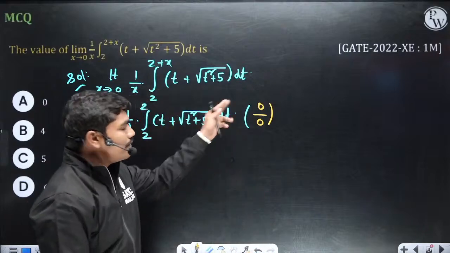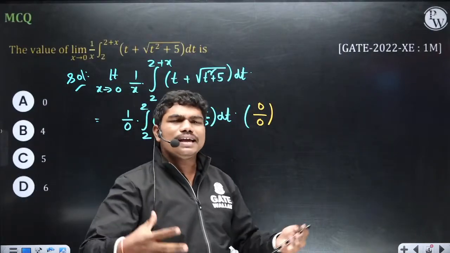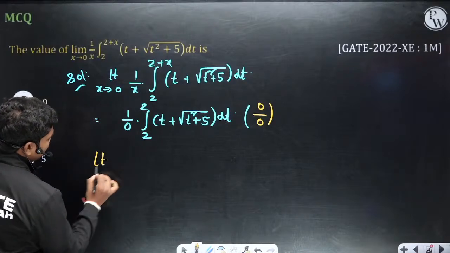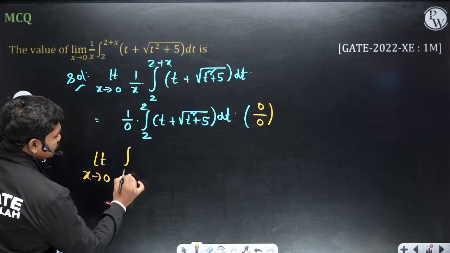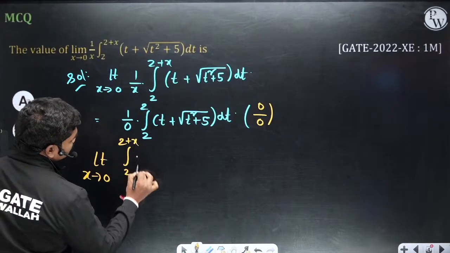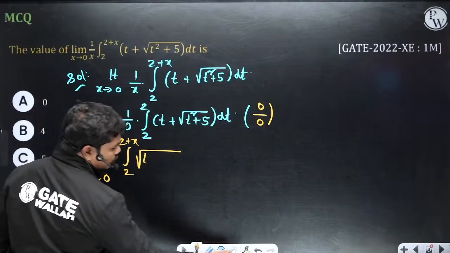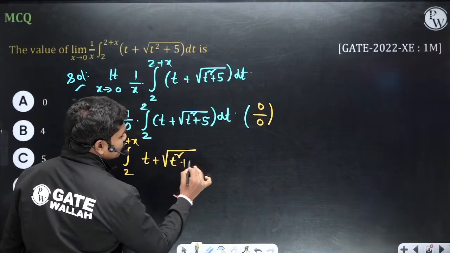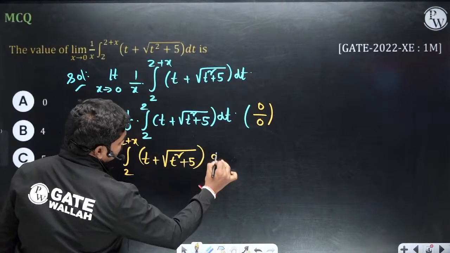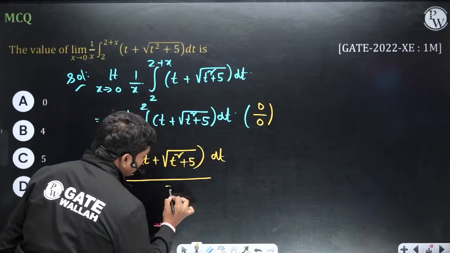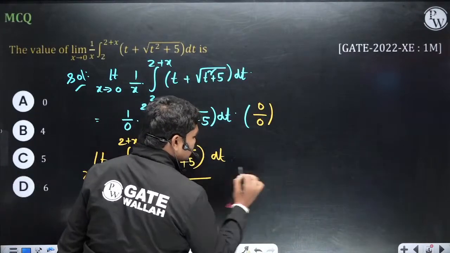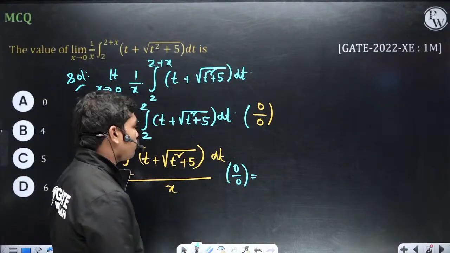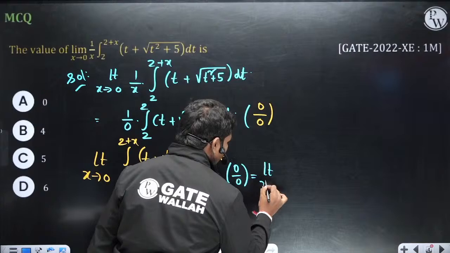Now try to tell me, whenever you're getting 0 by 0, we'll apply L'Hospital rule, known to us. Now if you see this limit, x tends to 0, integral from 2 to 2 plus x of square root of t plus square root of t square plus 5 dt, divided by x. Now you know that this is coming out to be 0 by 0 form. Now when this is 0 by 0 form, you will apply L'Hospital rule. So limit x tends to 0.